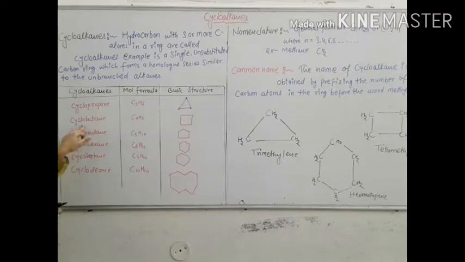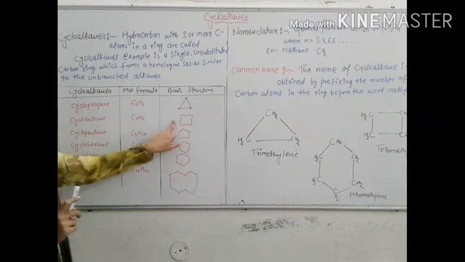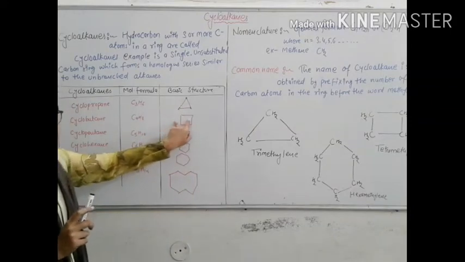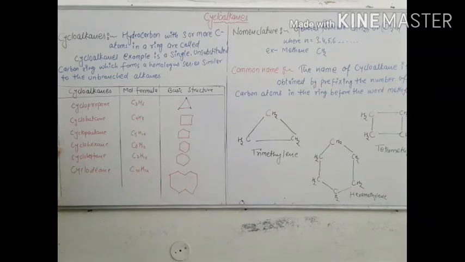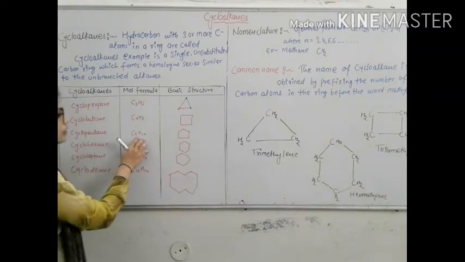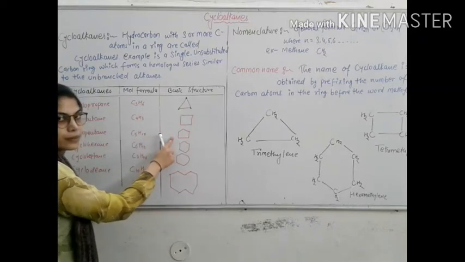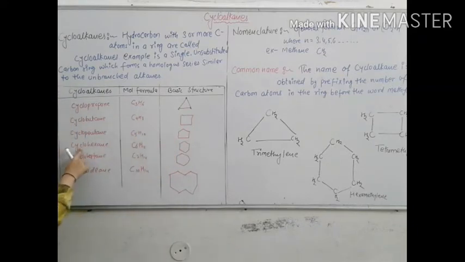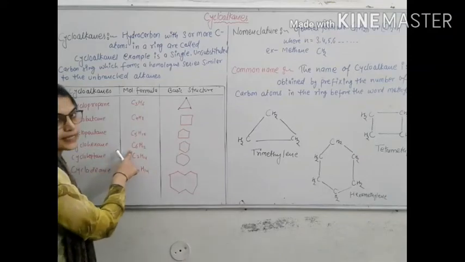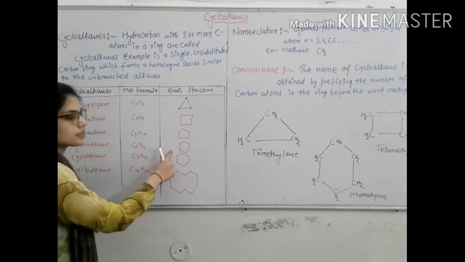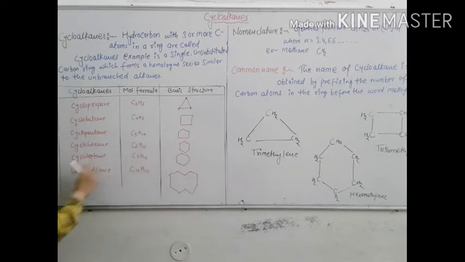The second structure is cyclobutane. The molecular formula of cyclobutane is C4H8. It is a 4-member ring structure known as cyclobutane. Cyclopentane has the molecular formula C5H10. It is a 5-member ring. Next is cyclohexane. The cyclohexane formula is C6H12. It is a 6-member ring.